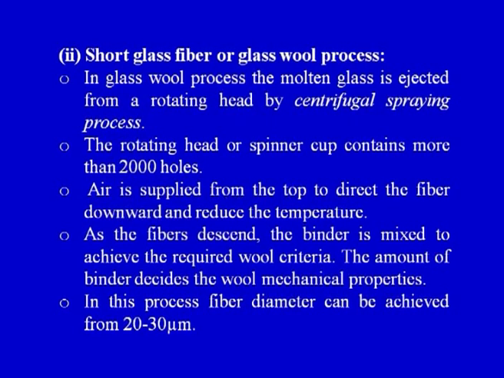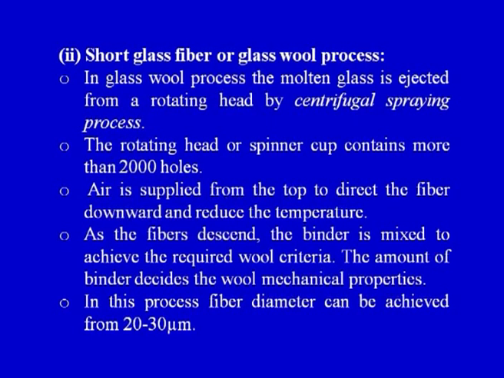As the fibers descend, the binder is mixed to achieve the required wool criteria. Now glass wool has to be made of different fibers bound together. So the binder is added when the fibers are coming down. The amount of binder decides the wool's mechanical property. So when we are making the glass wool, the final properties depend upon the amount of binder which we have injected when the glass was being formed or descending under the application of air pressure.